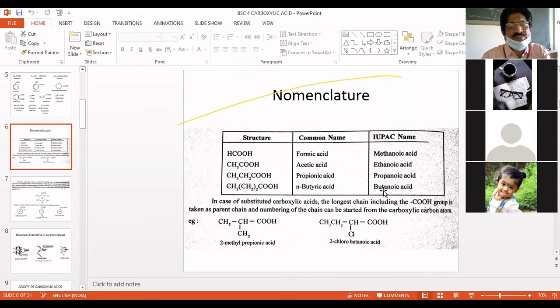Now, if there are substituents in the acids, how do we name them? A very important thing is that when there is any substituent and you want to name the acids, particularly the carboxylic acid, the carbon of the carboxyl group is also considered as a parent carbon.